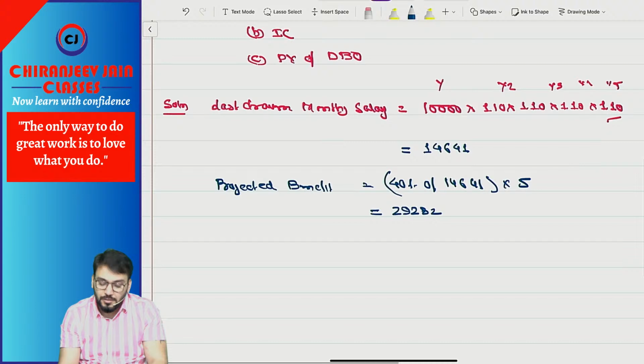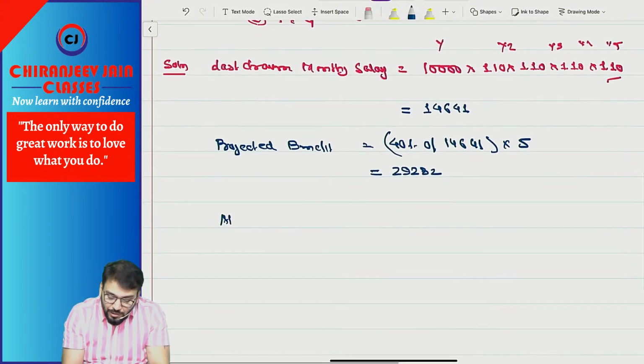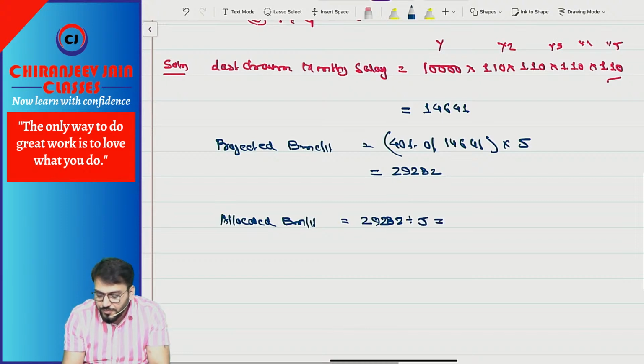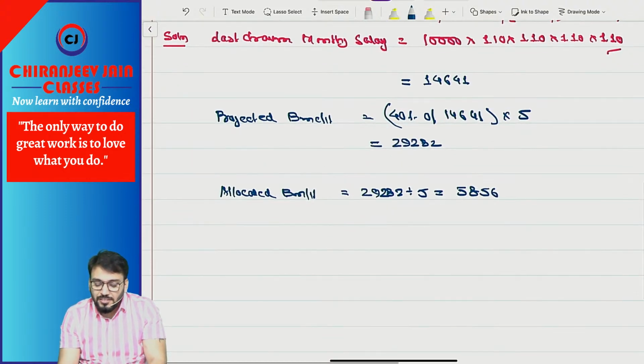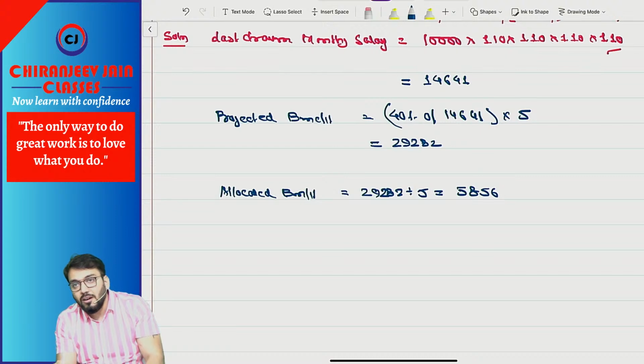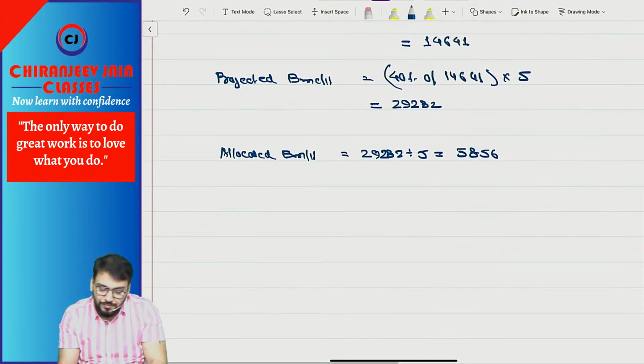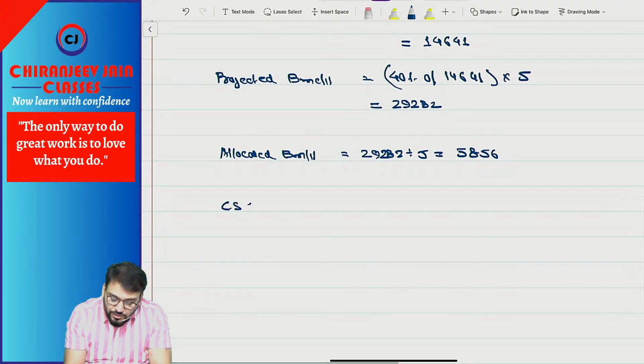29282. Correct. Now we'll calculate the allocated benefit. This will be allocated over how many years? 5 years. 29282 divided by 5. How much? 5856. So, guys, this is the amount payable at the end of the 5th year for 5 years. So now we'll calculate the current service cost.